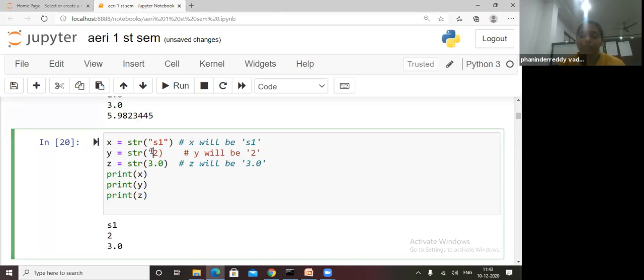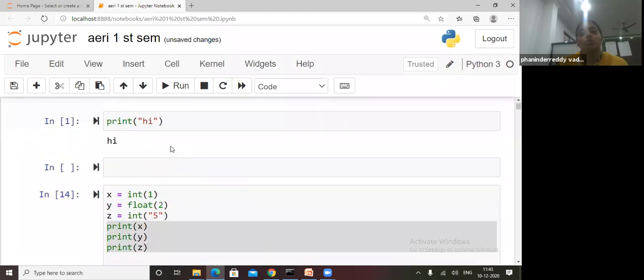If we give anything in double quotes or single quotes, even a number is converted to a string. S is a string, whether one character or multiple characters. This integer is also a string, and 3.0 is also a string. This float is converted to a string value.